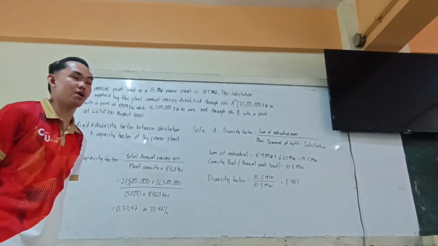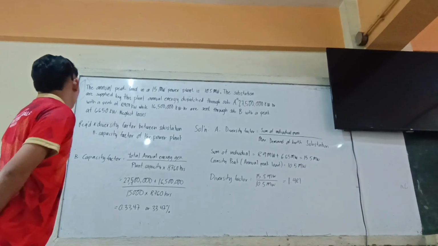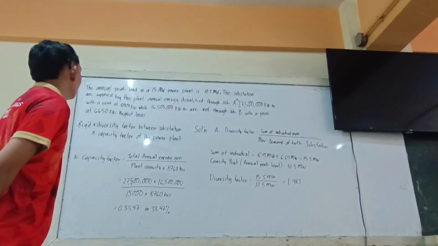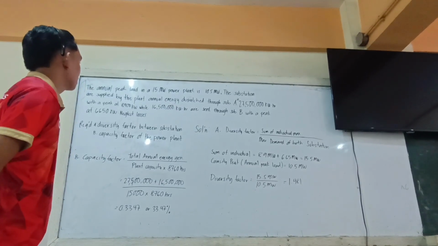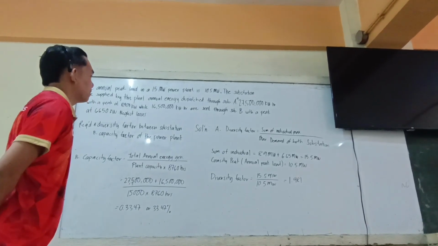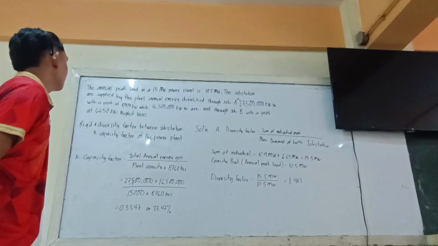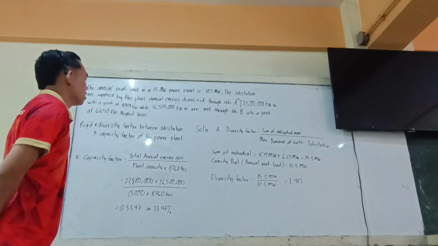Good morning. Now we have to solve a variable load problem. The annual peak of load in a 15 megawatts power plant is 10.5 megawatts. The substations supplied by this plant, annual energy dispatch through sub.